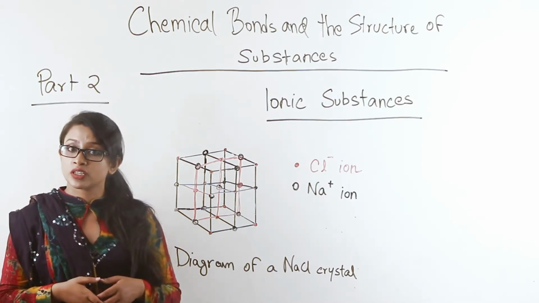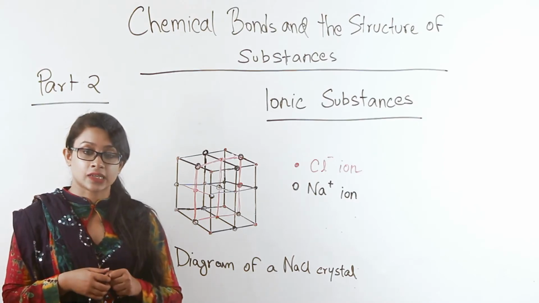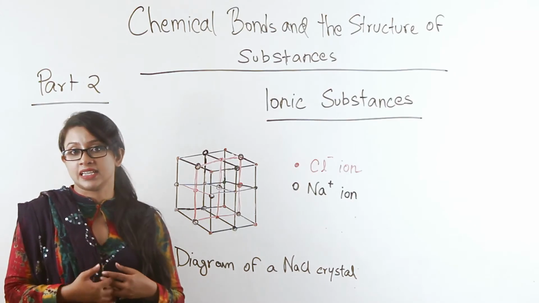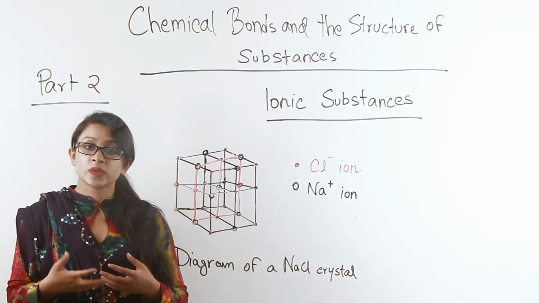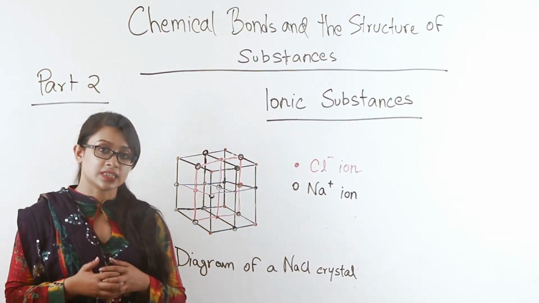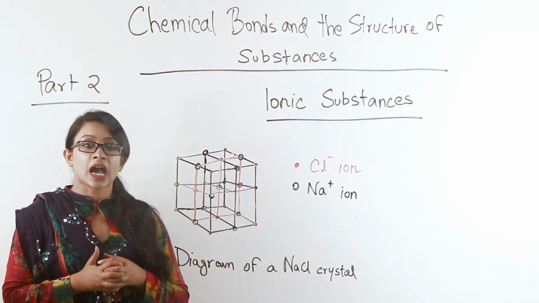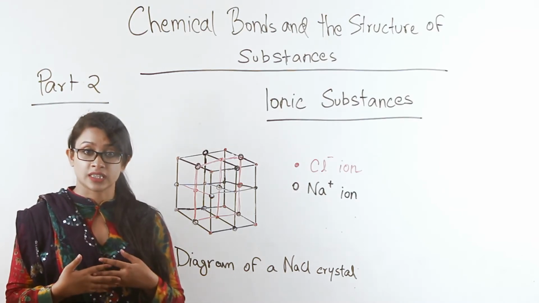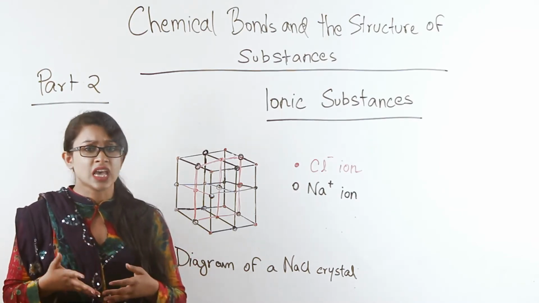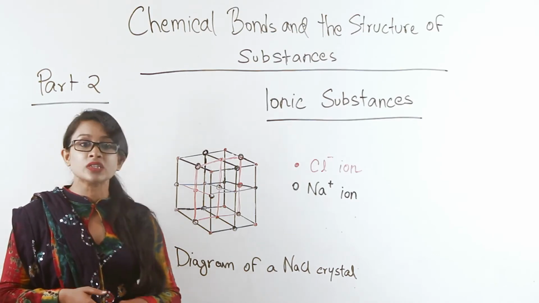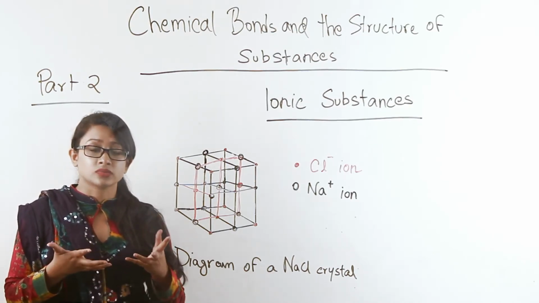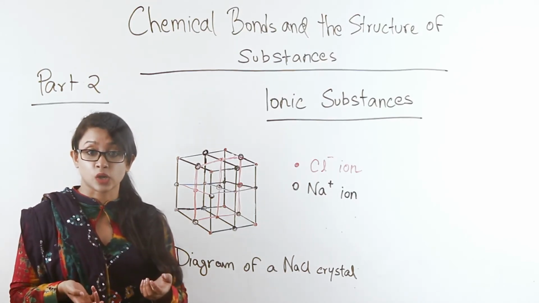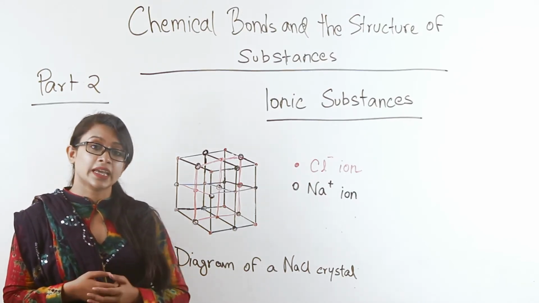An ionic bond usually forms from the electrostatic attraction between a positive ion and a negative ion. So when we have that bond, what we have is an ionic substance. The most common ionic substance that we know of and use every day is common salt, which we use everywhere in our foods. Common salt is a chemical compound with the name sodium chloride, with the chemical formula NaCl.